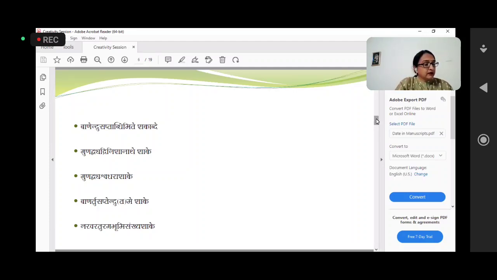Then the next one is Guna Dvaya Nishanathe Shake. Here Guna. How many gunas? 6. Then Dvaya, that is Dvi, so number 2 directly. Then Adri, it is Parvat, again it is 7. And Nishanath, Nishanath is again Chandra, so it is 1. Generally for 1 they have used Chandra and their synonyms. So it is 6271, and from right to left it will be 1726.